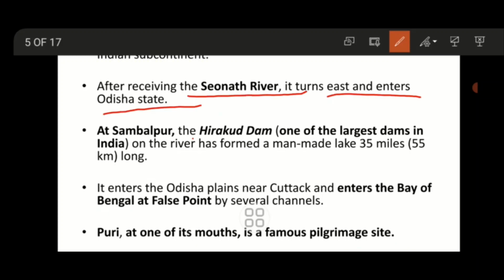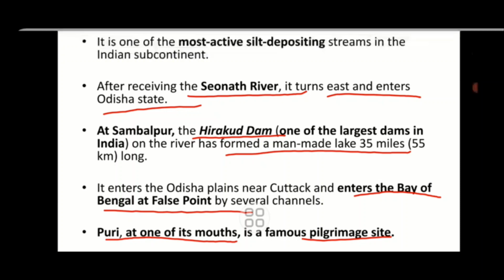At Sambalpur, the Hirakud dam on the river has formed a man-made lake that is 35 miles long. It enters the Odisha plain near Cuttack and enters the Bay of Bengal at False Point. Puri, which is one of its mouths, is a famous pilgrimage site.